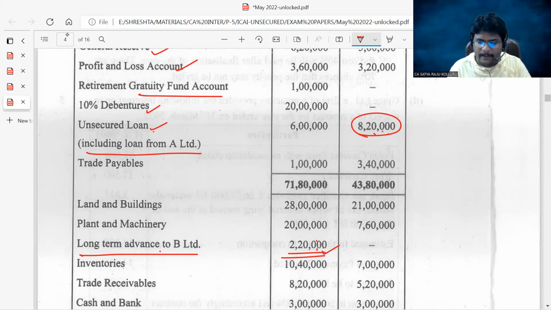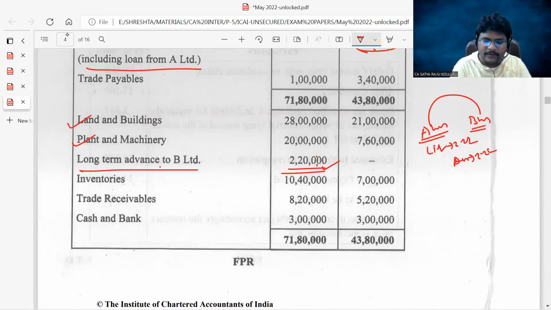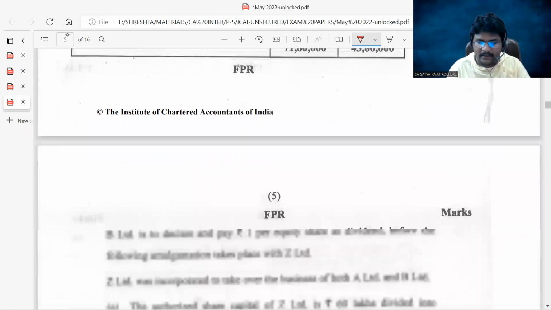That means simply A Limited is payable to B Limited. For A Limited, which is a liability, to the extent of 2.2 lakhs. For B Limited, which is an asset, 2.2 lakhs. Now, during the process of amalgamation, the intercompany owings should be knocked off against each other. Okay, trade payables, land and building, plant and machinery, inventory, trade receivables, cash and bank.